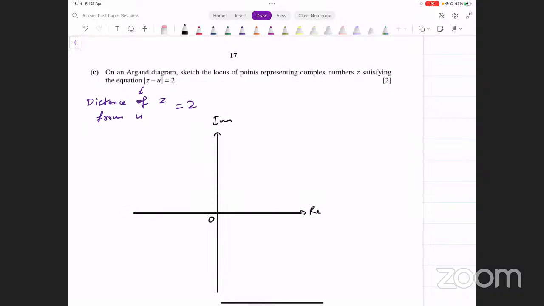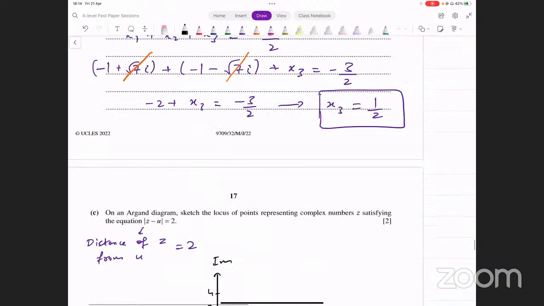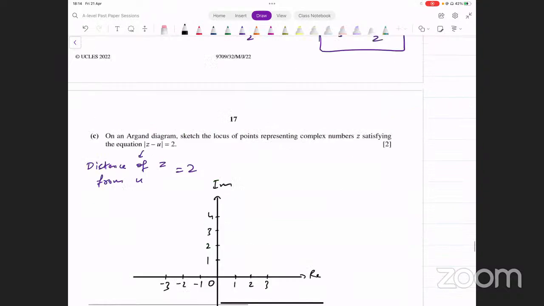Let's say we have 1, 2, 3, 4, 1, 2, 3, -1, -2, -3. Let's plot -1 plus square root of 7 iota.